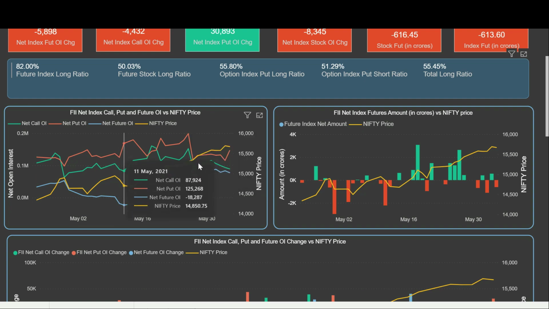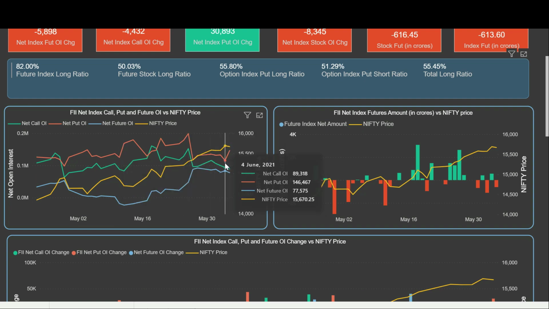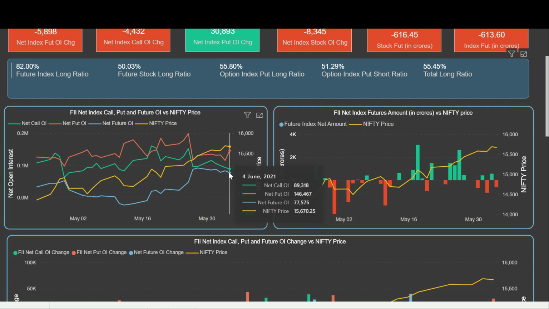As you can see right now, as we discussed, on Friday they slightly added more puts, this red line, and they slightly reduced the calls and reduced the futures exposure. Before that, the future exposure would have been more than 82%. Now it is 82%, but it is still very high. So it means that they are still very bullish in the market.